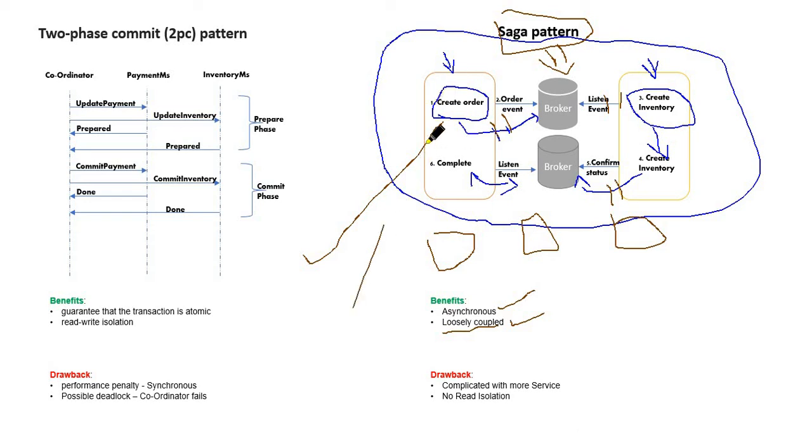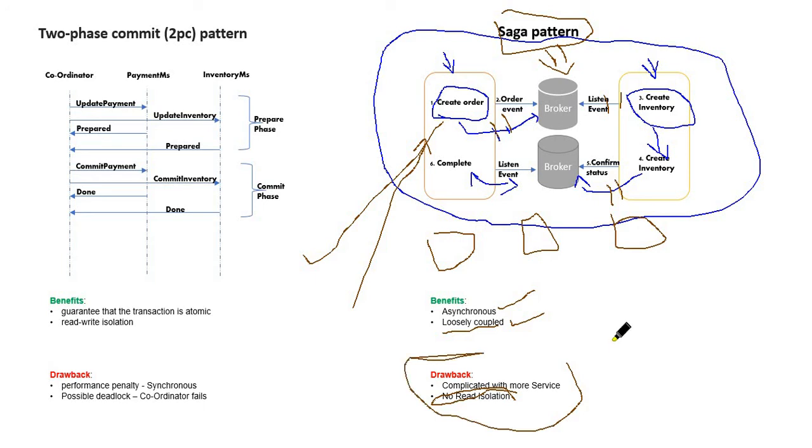So when the client goes and sees the order, it says it's failed. So there is a kind of read isolation issue. We are not providing any read isolation here, because since it's in asynchronous mode, we are not able to guarantee the data. So that is a drawback of the Saga pattern.